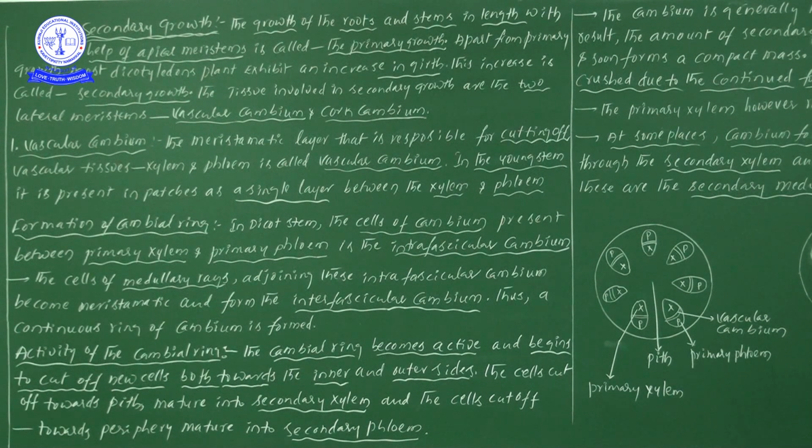So that is the introduction. In this introduction, what am I talking about? I am talking just about the cambium. These cambial cells have a meristematic nature, and they are present between both the xylem and phloem members. In a young stem, as you see on the board, just one single layer will be there between the xylem and phloem members. Now let us enter into the explanation, my dear students. It is very important, but you will understand if you listen carefully.